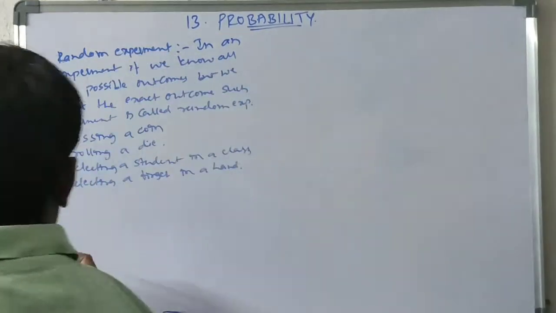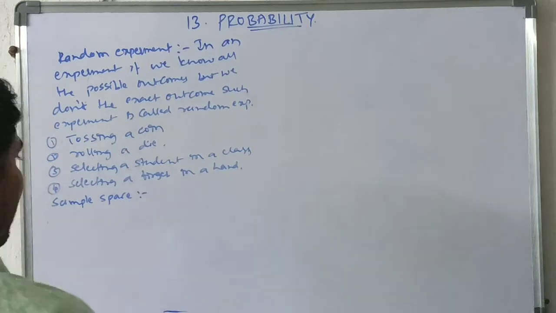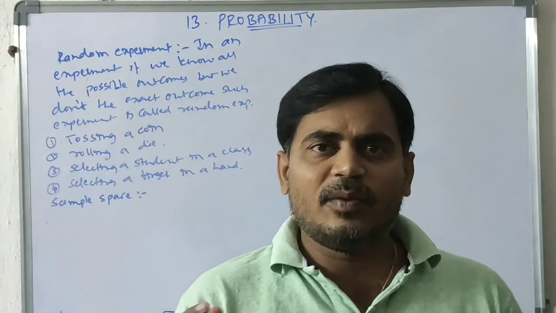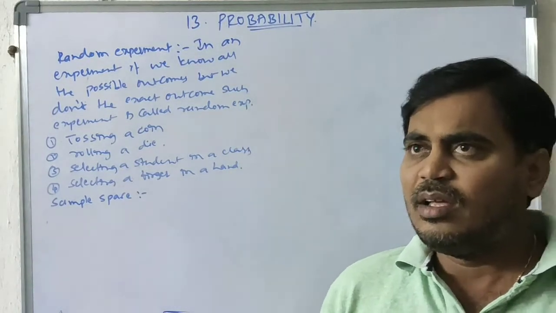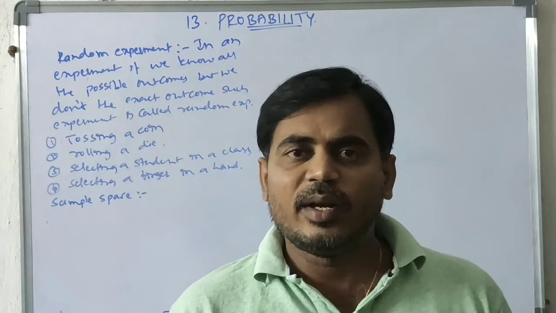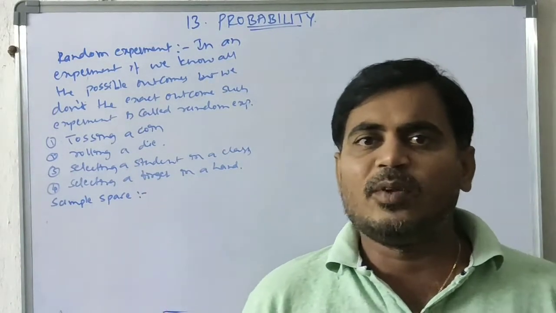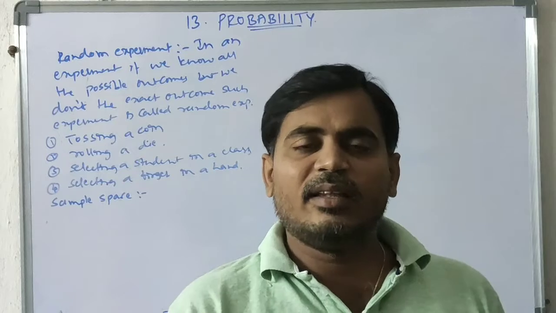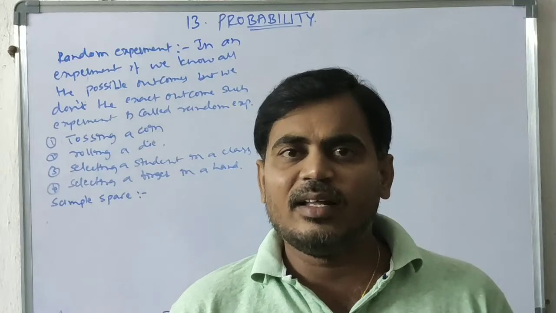Now I want to discuss sample space. In a random experiment, if we collect all the possible outcomes, it is called the sample space. For example, when we are tossing a coin, the possible outcomes are head and tail. Head and tail are the elements of the sample space. Sample space S = {H, T}. When we are rolling a die, the possible outcomes are 1, 2, 3, 4, 5, 6, collectively called the sample space.